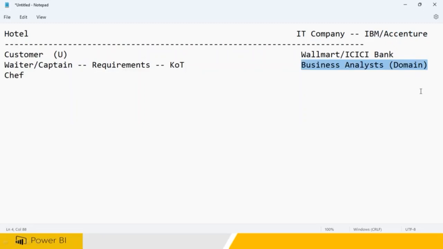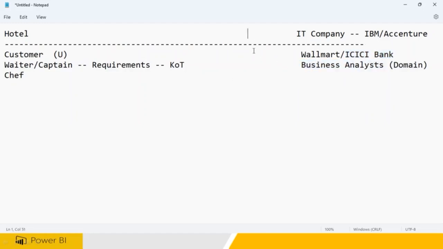Maximum they know Excel sheets, or how to create a PPT. That's it. These people do not know any other technologies apart from creating a PPT, an MS Word document, or maybe Excel sheets. They don't know what Java is, they don't know what .NET is. They know the basics, but nothing more. Clear? So these people will go to ICICI Bank and gather the complete requirements. Clear?